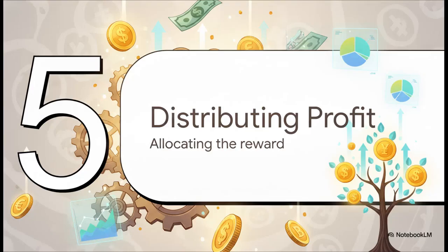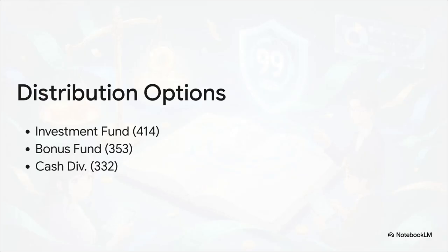And finally, part 5, distributing the profit. How do we allocate that hard-earned money? Once the general meeting of shareholders meets, they have a few different avenues for distributing that profit. They might decide to retain it internally by appropriating reserves. For example, moving funds into the Development Investment Fund under account 414, or maybe the Bonus and Welfare Fund in 353. Just keep in mind, those reserve rules are heavily dictated by the company's specific charter. Alternatively, they can return the profit directly to the owners. They can do this via cash dividends, which run through account 332 as a payable, or through stock dividends, which take a little detour through account 4118.